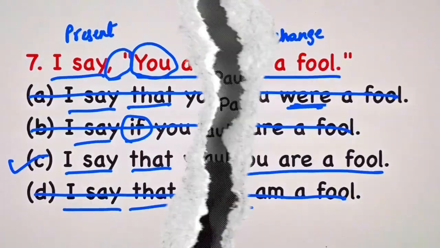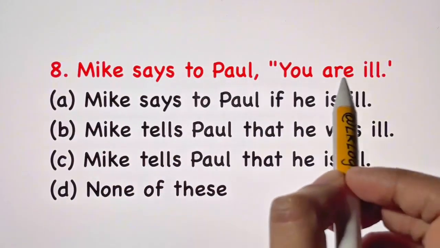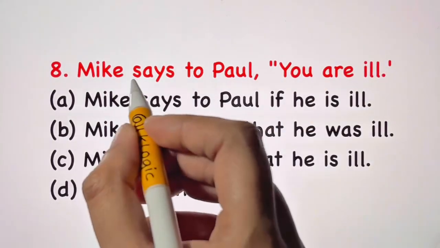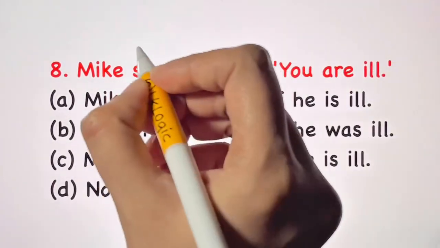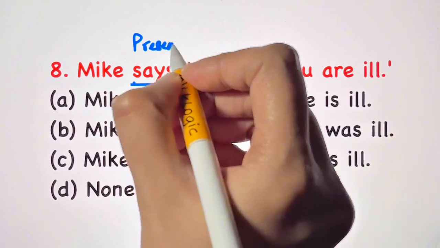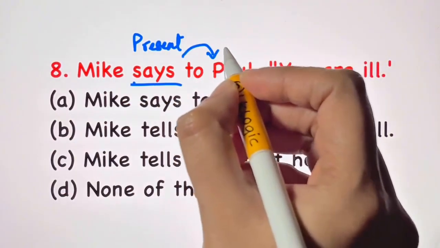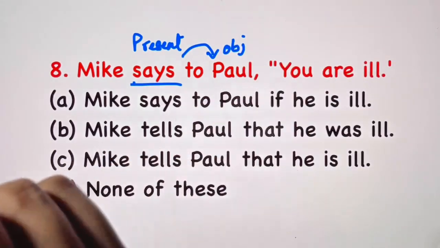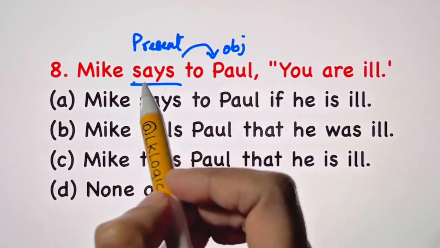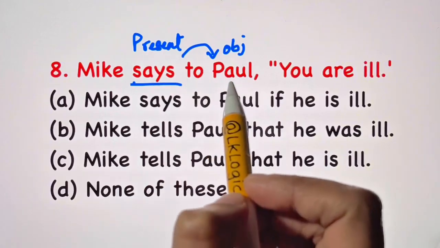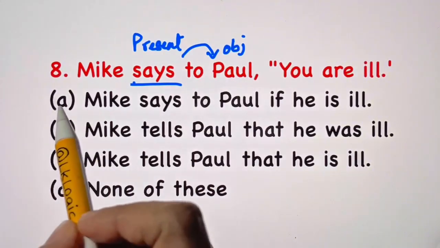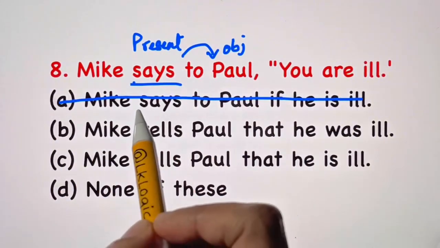You were a fool. So it's wrong. Mike says to Paul, you are ill. First of all, you have says here. That is in present tense. Alright. And then Mike says to Paul, you have an object as well. So whenever you have an object, this says will change to tells. Okay. So let's strike off A. Mike says, because it has says.